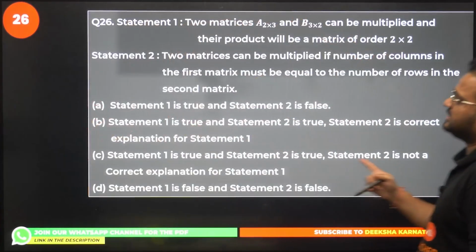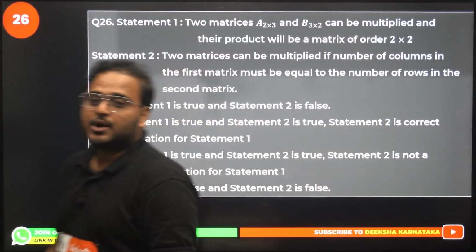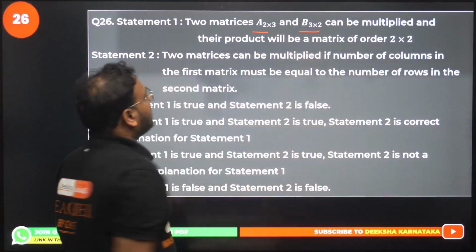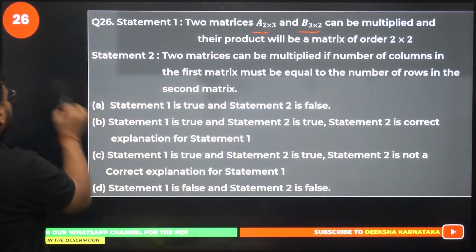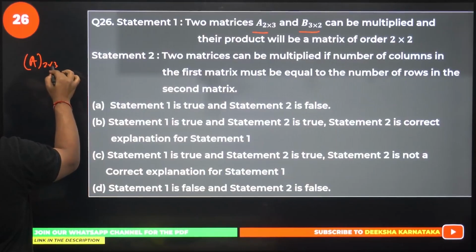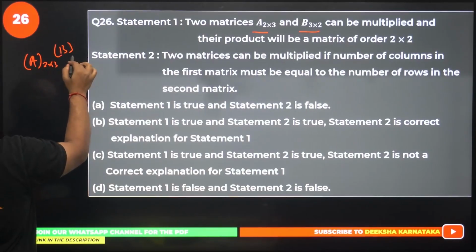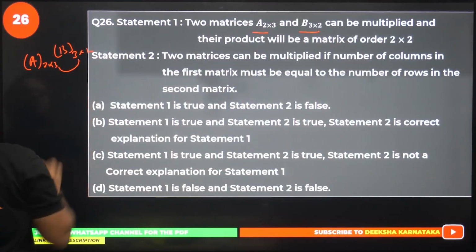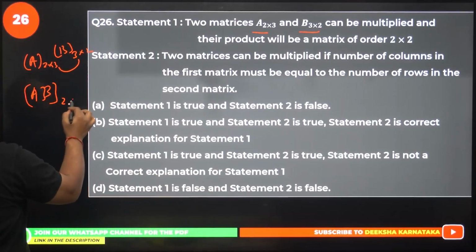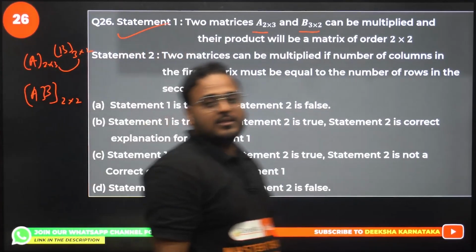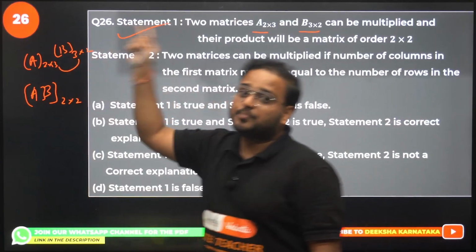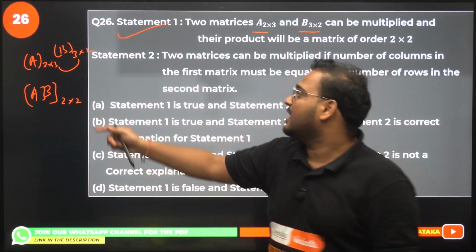Next question, number 26. Two matrices A, 2, 3. Order is given, 2, 3 and 3, 2. They can be multiplied and their product is 2 cross 2. Correct? A is 2 cross 3 and B is 3 cross 2. Multiply these two, you get 3 and 3 is the same. The answer will be AB, 2 cross 2. This is correct. The number of columns in the first matrix, which is 3 here, should be equal to the number of rows in the second matrix, which is again 3 here.